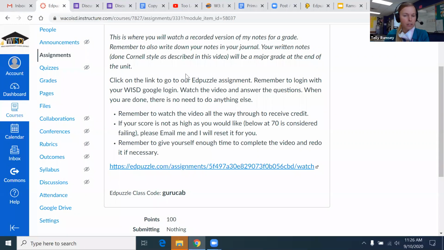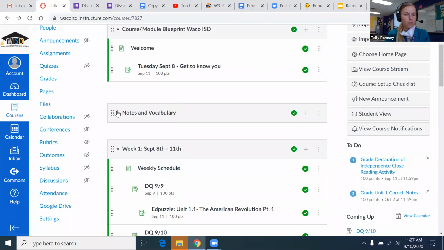Here's all the directions. It says you're going to watch a recorded version of my notes for a grade. Remember, you also need to write down your notes as you are watching this video. I would recommend writing down your notes in a journal, and then you'll take pictures of that when we get to the end of the unit. Our first test is going to be October 2nd. That's when you'll upload those pictures of your notes right here where it says notes.